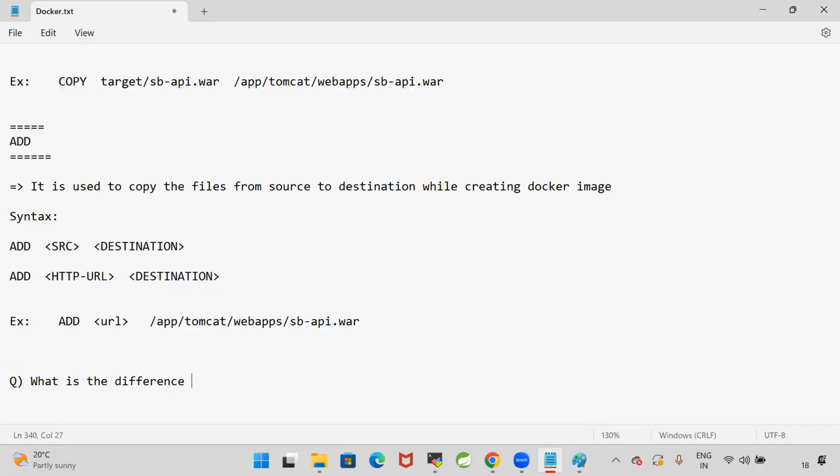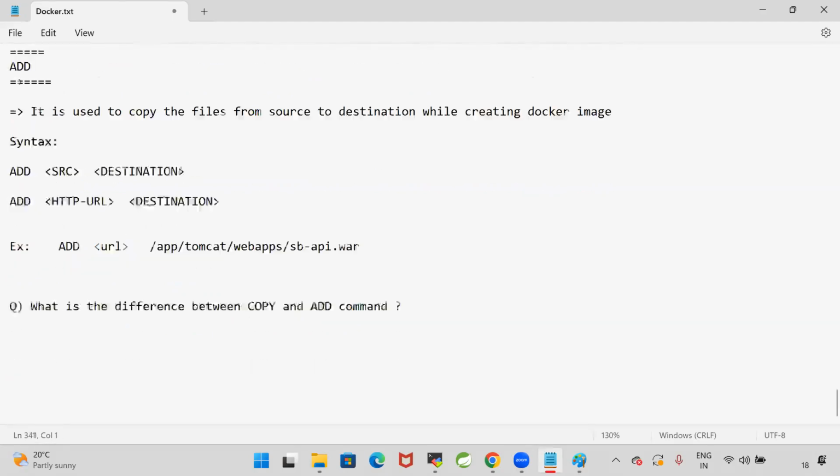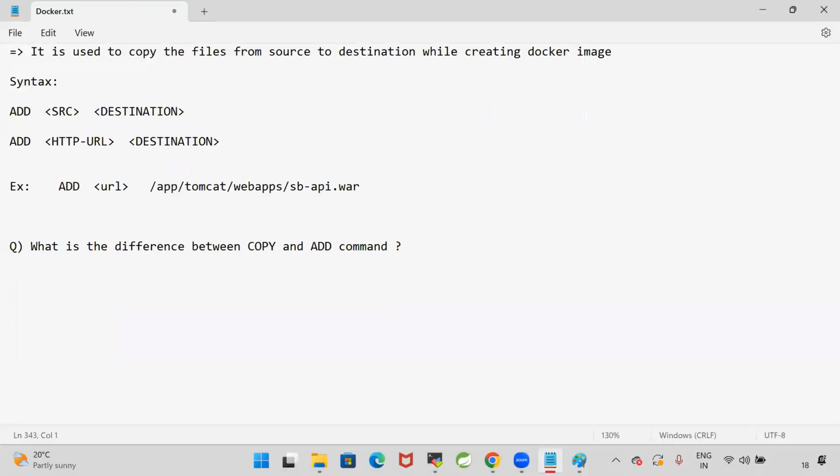What is the difference between copy and add command? Okay, copy can copy the files from one path to another path within the same machine.